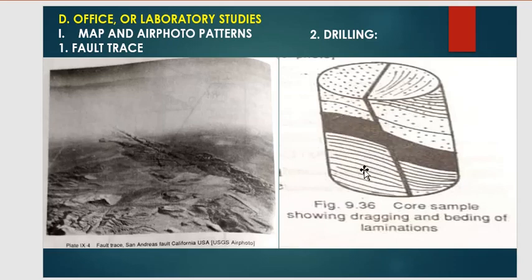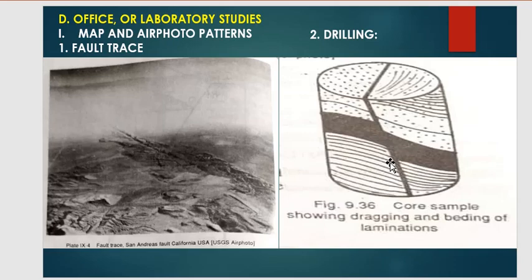This is a sample from drilling, and this sample shows dragging and bending of lamination. So this is all about the recognition of fault in field, map or air photo pattern.